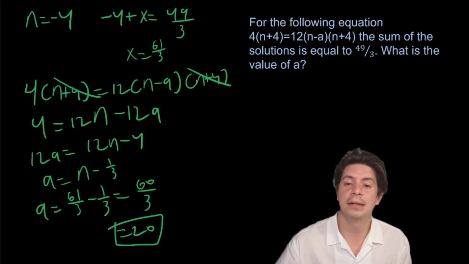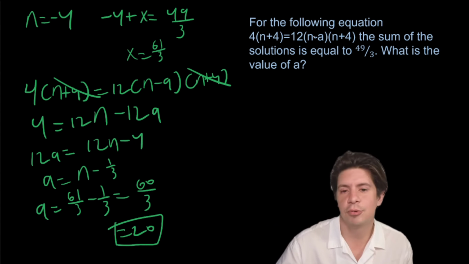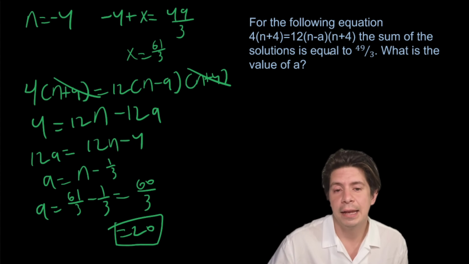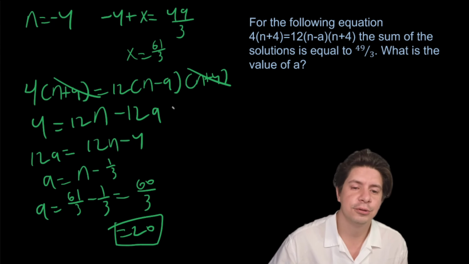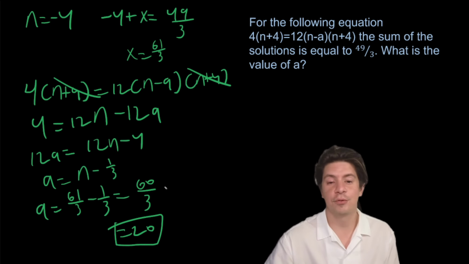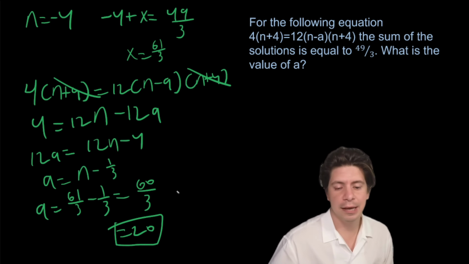You have to keep in mind that there'll be 2 solutions because this is a quadratic, at most 2 solutions. And that one of the solutions we find by doing n equals -4. You find the other solution, plug that in here to see when that would work, and you'll be golden. Okay, so if you have questions on this, let me know. I'll be happy to help you.